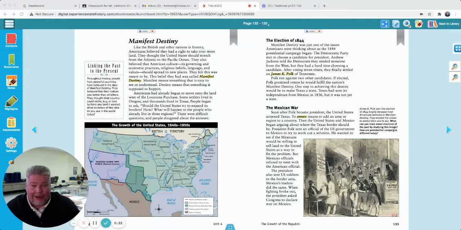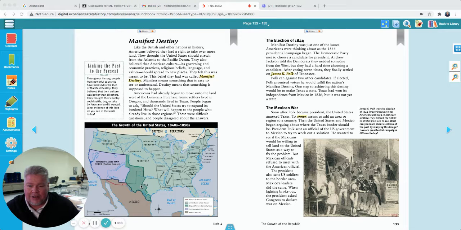Yep, so that battle happens in the war with Mexico. If you remember a lot about the story, we've learned a lot about that war already. And so let's connect it to yesterday's lesson. Yesterday we talked about all these different trails that went out west, and we ended with the thought that people believed in manifest destiny, that all of this land should belong to the United States, and if we needed to take it away from another country, we should, so that our country could go from the Atlantic Ocean to the Pacific Ocean. And we ended with these questions: should we try to expand our borders, and should we take